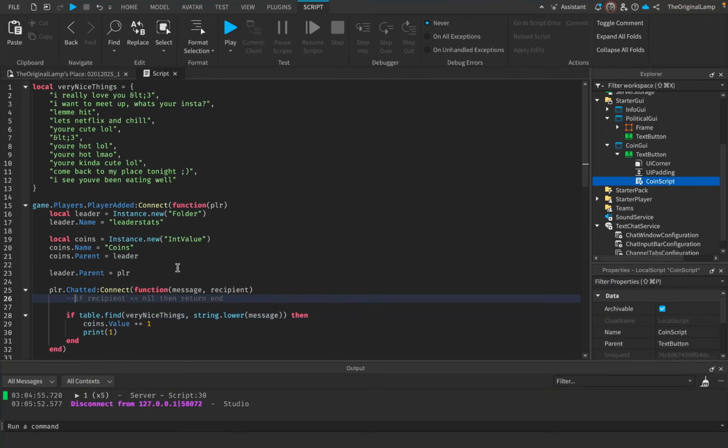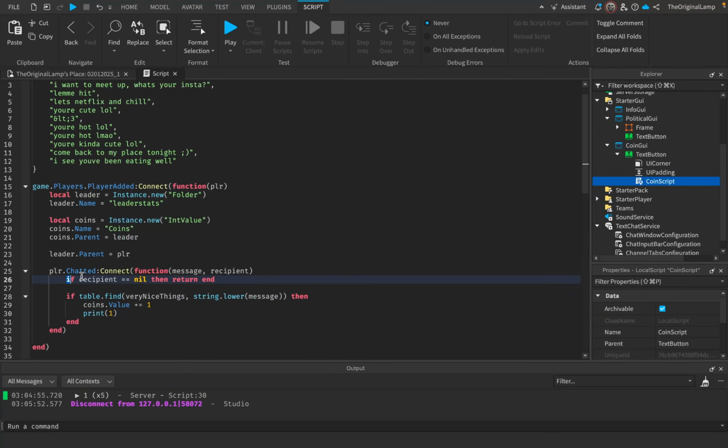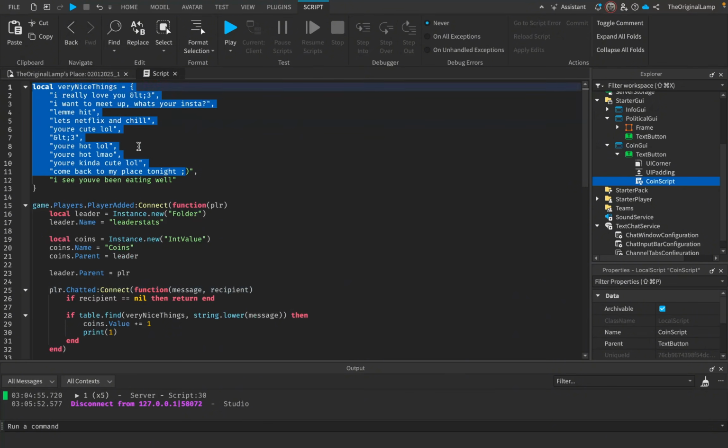So of course, we're gonna make this line back to be real code. So yeah, if there's no recipient, we're not gonna do anything. If this is a whisper and this is actually sent to a specific player, the player will get 1 coin. There we go. So yeah, again, do this information what you will.